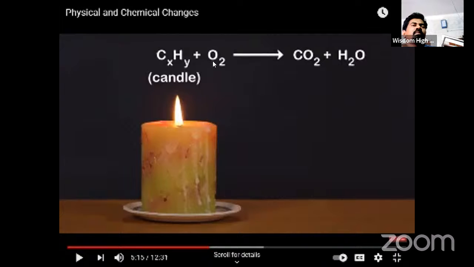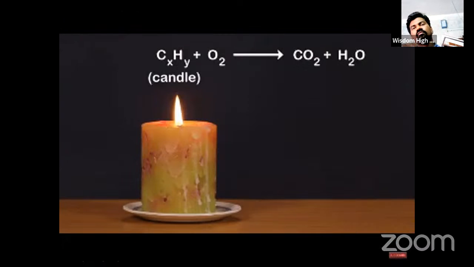Plus oxygen gives carbon dioxide and water vapor when the candle is burning. Hence, it is a chemical change. New substances are forming in this reaction, carbon dioxide and water. That is why it is a chemical change.